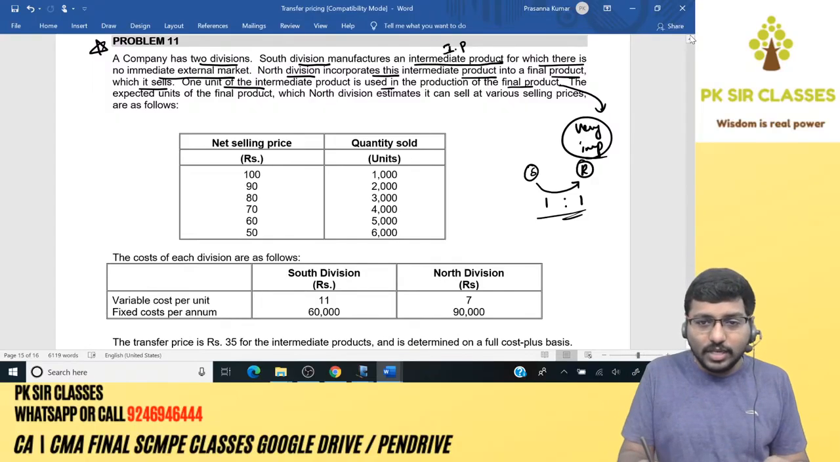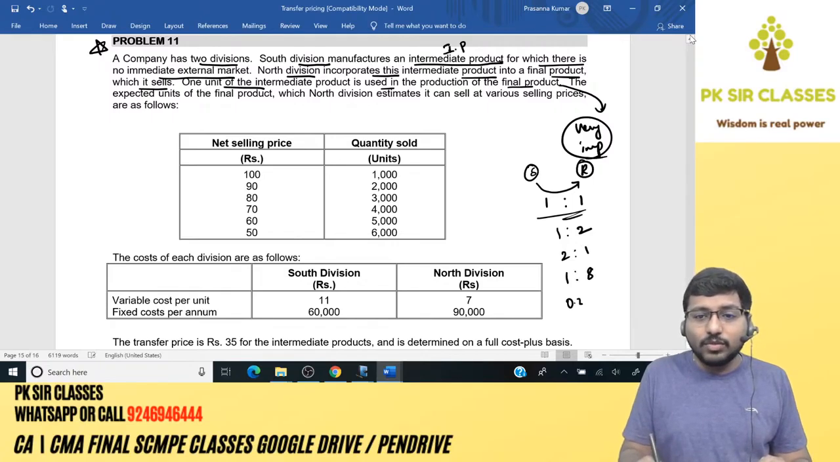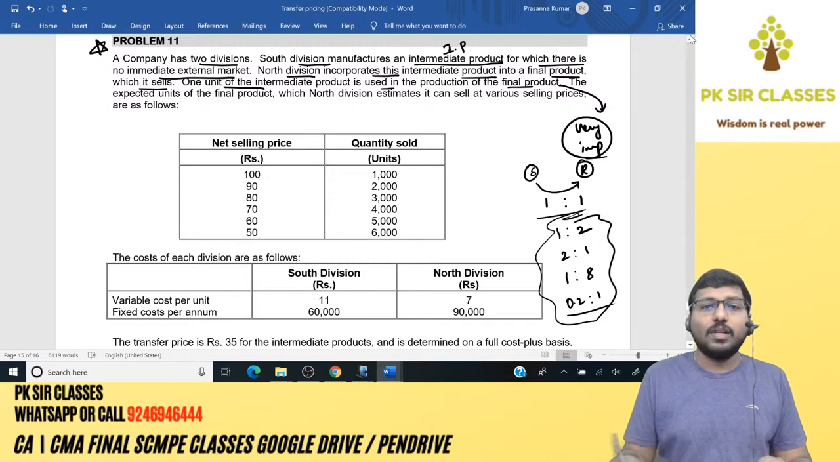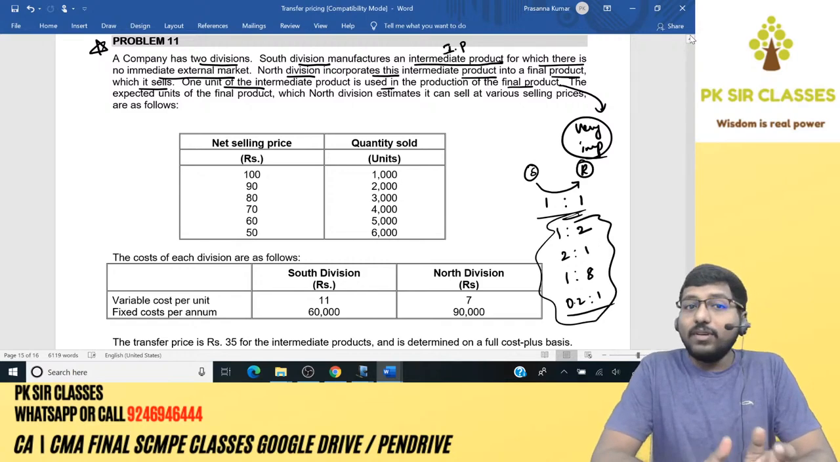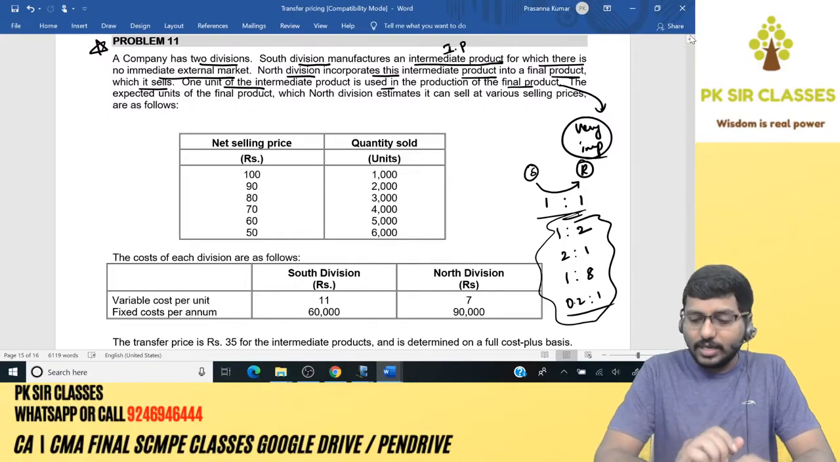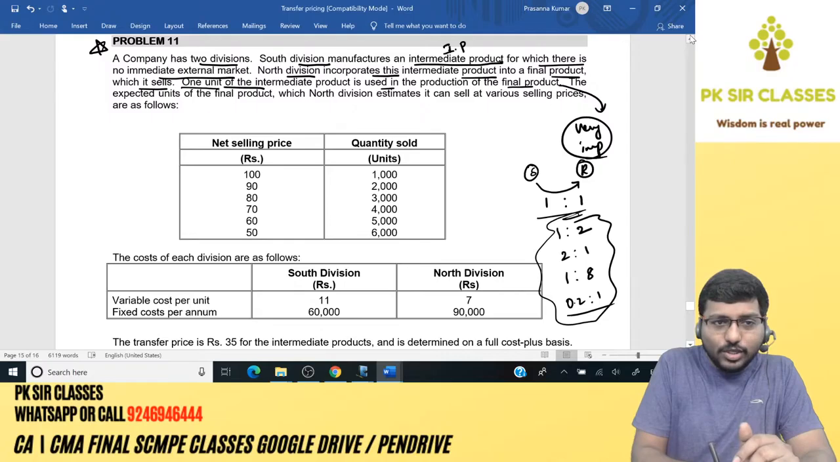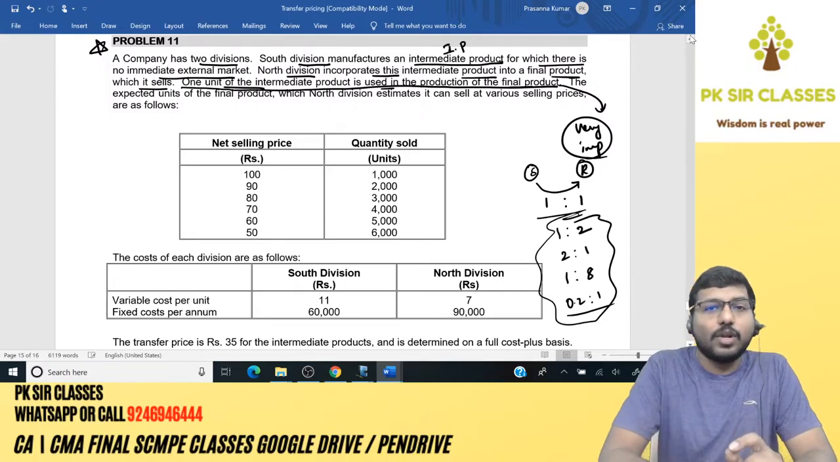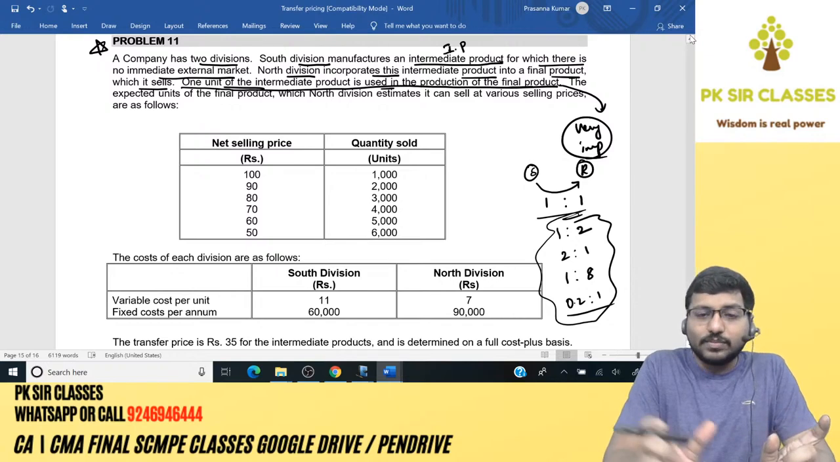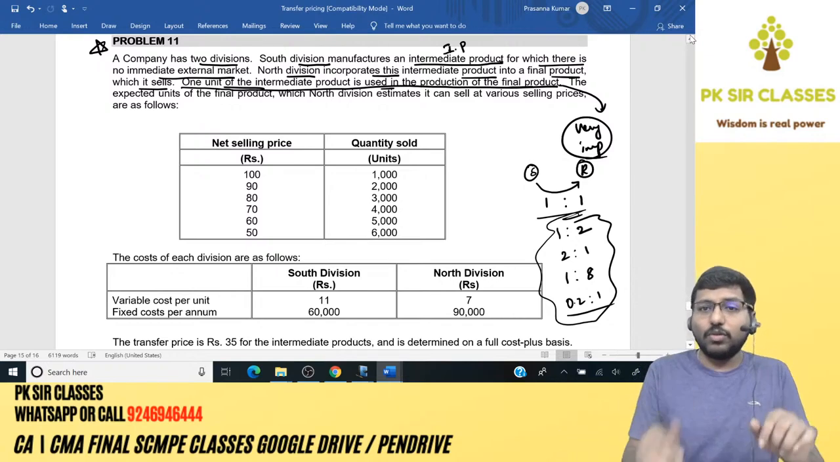But in certain problems, it will be 1:2. Some problems, it will be 2:1. Some problems, it will be 1:8. Some problems, it will be 0.2:1. Something like that. The ratios will keep on changing. So you have to be really careful in these kind of problems. Fortunately, in the problem that we are doing right now, we don't have a problem. Why? Because 1 unit of intermediate product is used in the production of the final product. So 1 unit of input is equal to 1 unit of output. So no problem for us.